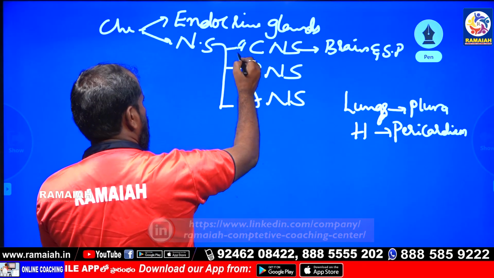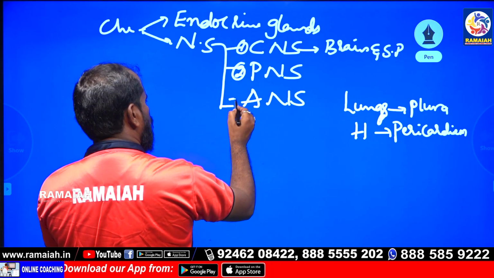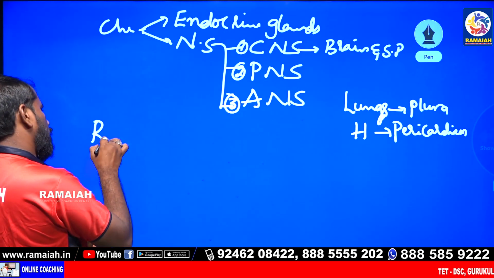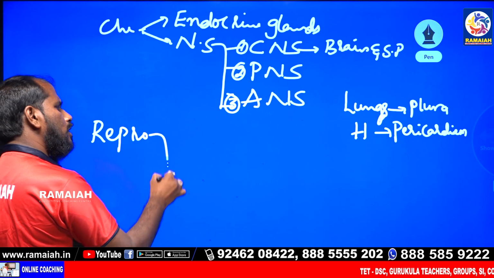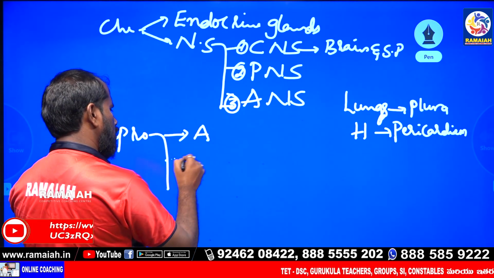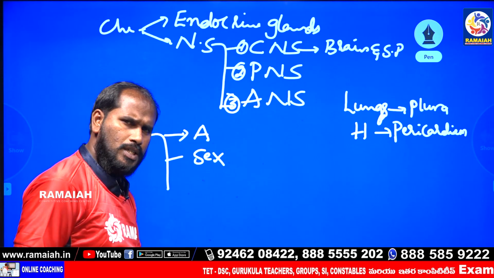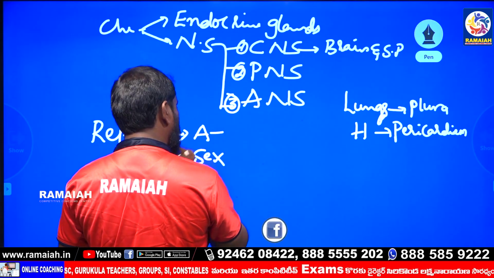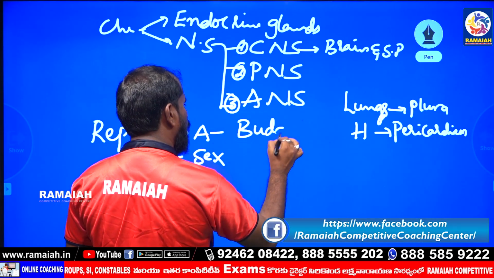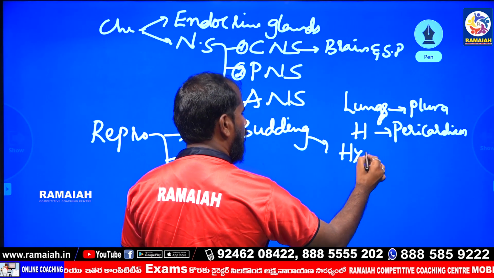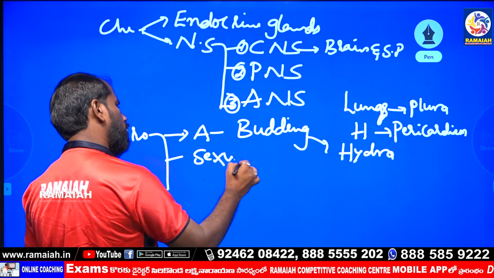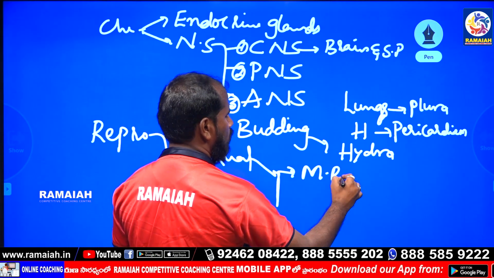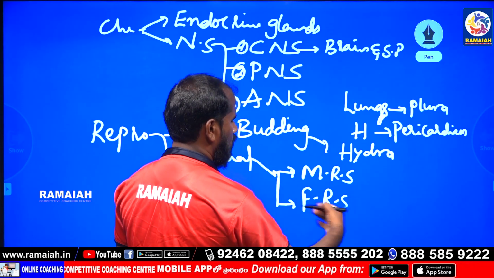The nervous system has three types: central nervous system, peripheral nervous system, autonomous nervous system. Next topic, reproduction: asexual reproduction and sexual reproduction. An example of asexual reproduction is budding, for example in Hydra. Sexual reproduction is of two types: male reproductive system and female reproductive system.